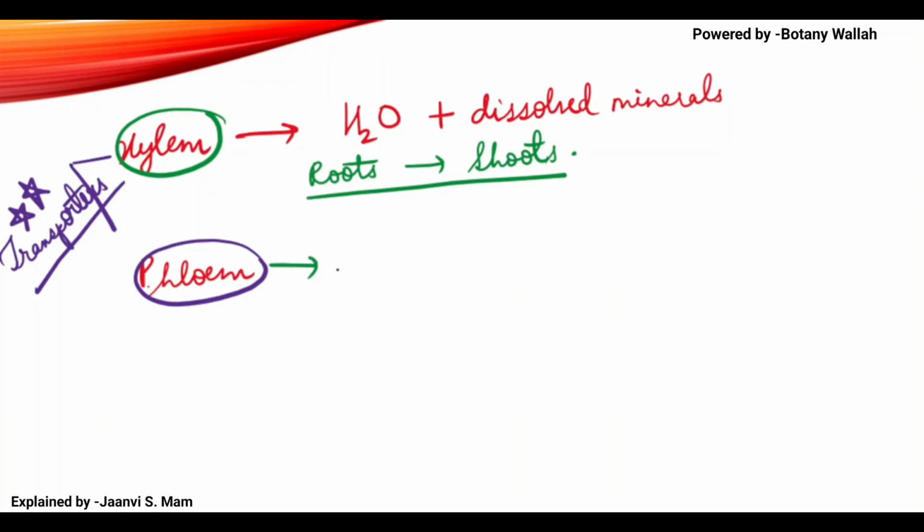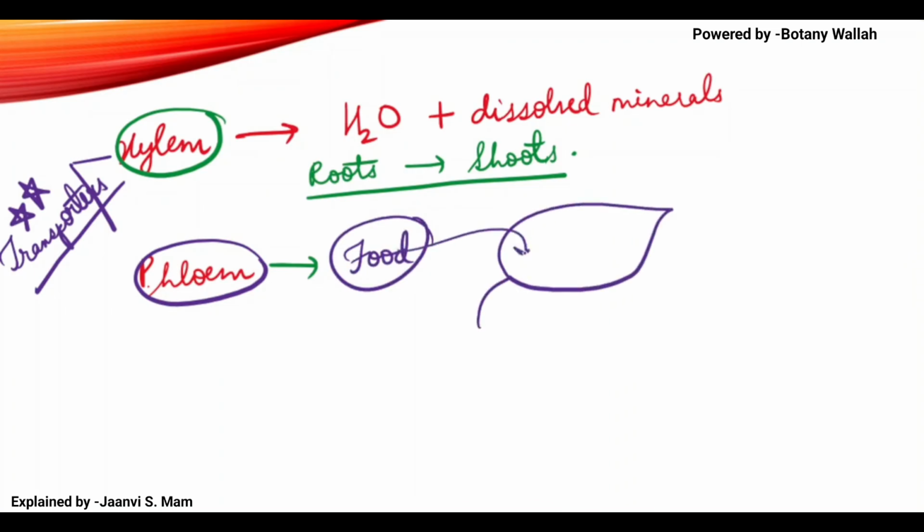So whatever food is made in the leaves, now where is the food made? In the leaves food is made, how? By the process of photosynthesis, right?